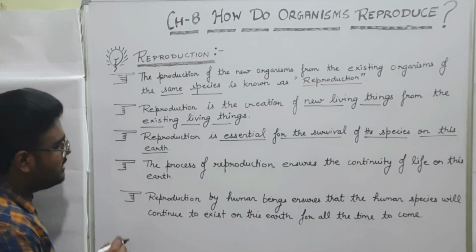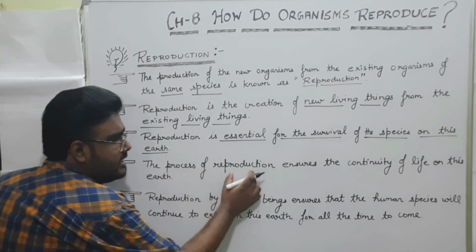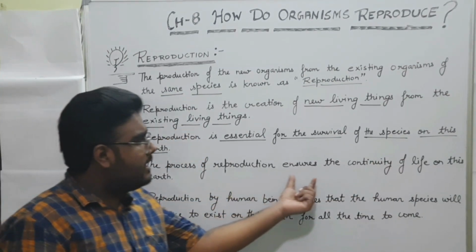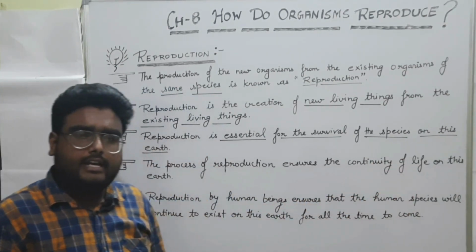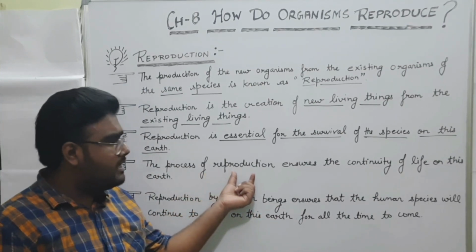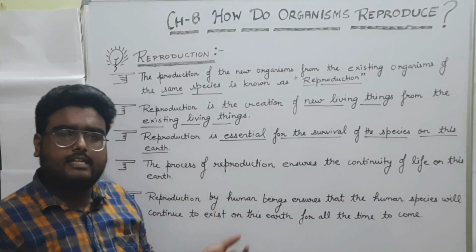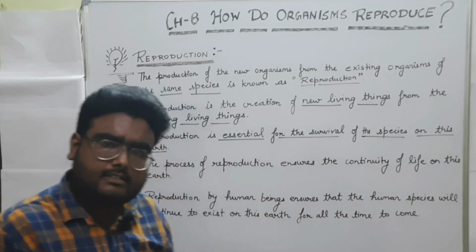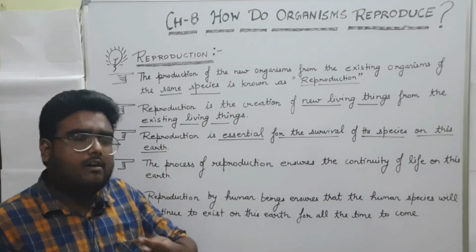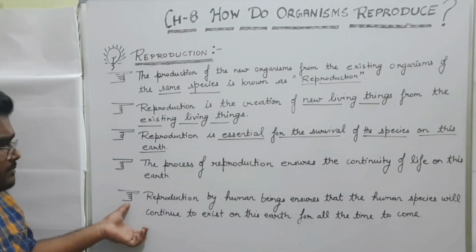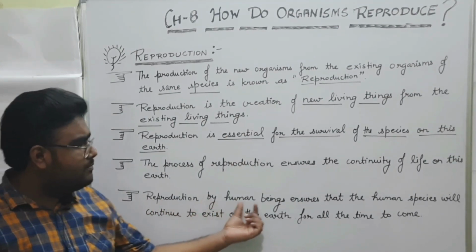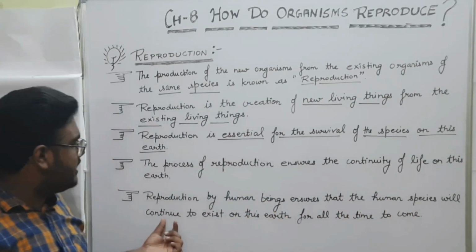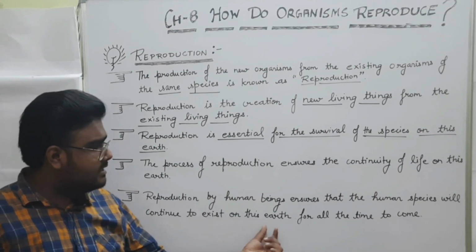Now next, the process of reproduction ensures the continuity of life on this earth. What does it mean, continuity of life? It means if reproduction occurs continuously, then human beings will survive on this earth for a longer period of time. Now the last point, reproduction by human beings ensures that the human species will continue to exist on this earth for all the time to come.